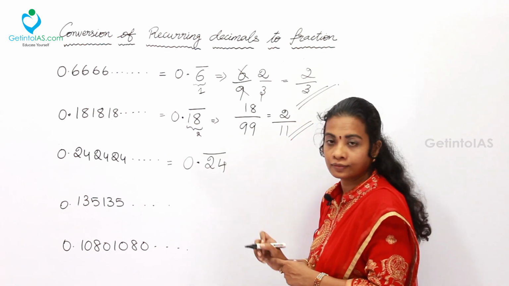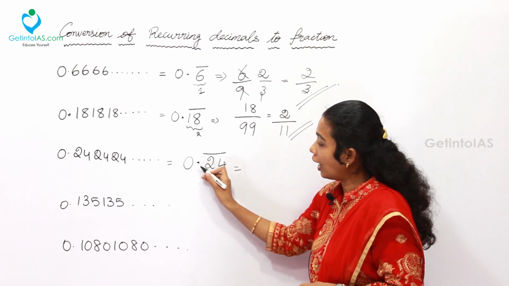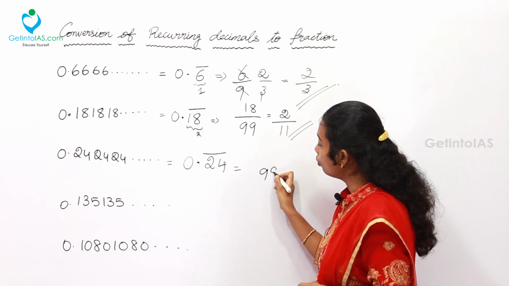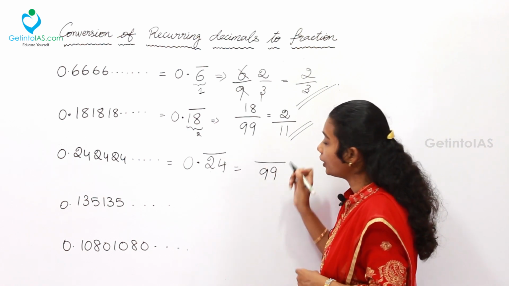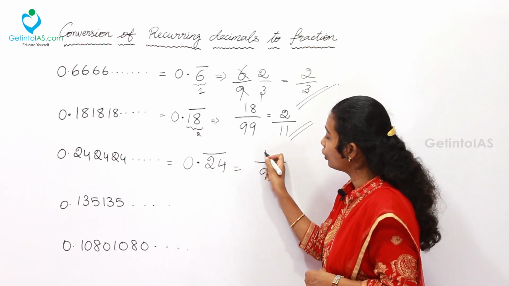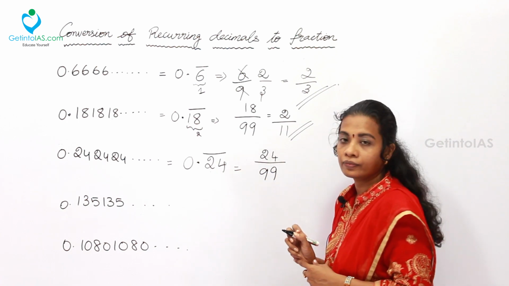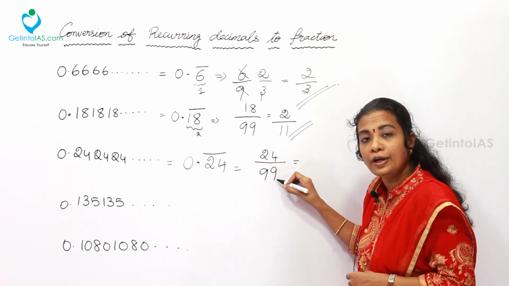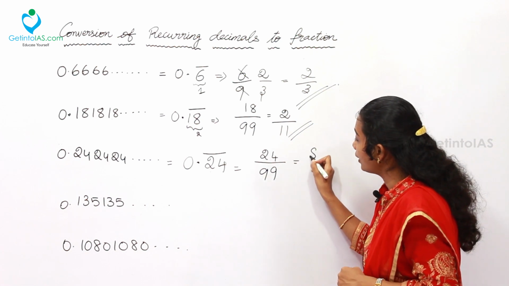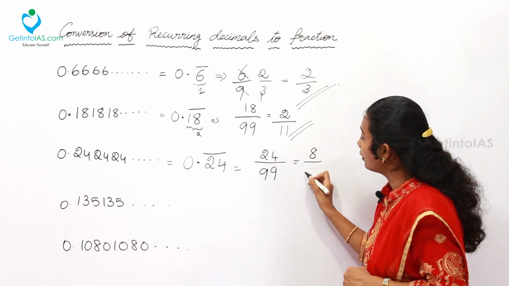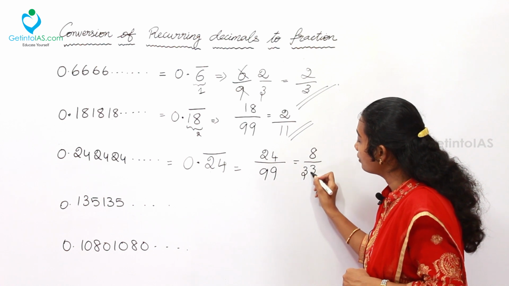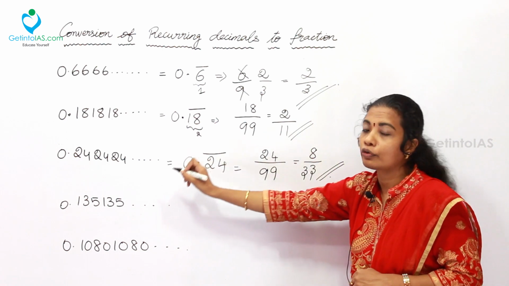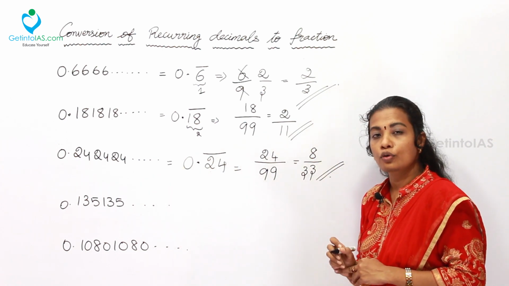0.24 bar. For further simplification, after the decimal how many digits? 2 digits. For the 2, I will have to include two 9s, that is 99, in the denominator. In the numerator I want to take only 24. Now for further simplification, both the values are divided by 3. So 8 times 3 is 24, and 3 times 3 is 9, and 3 times 3 is 9, 33. 8 by 33 is the fractional value for the recurring decimal 0.242424.